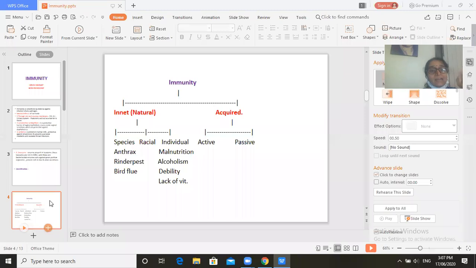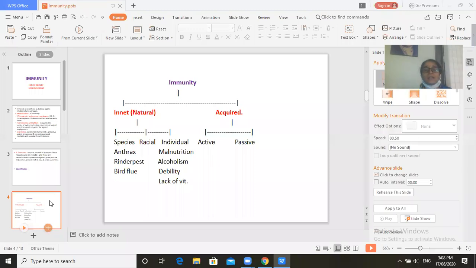Innate immunity, that is natural immunity, is related to three factors: species related, racial, and individual immunity. What is species related? That is, it is present in different species, that is, in animals.